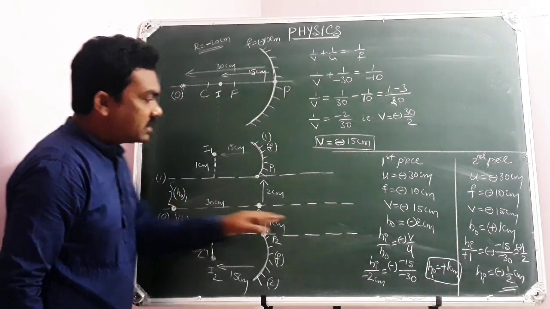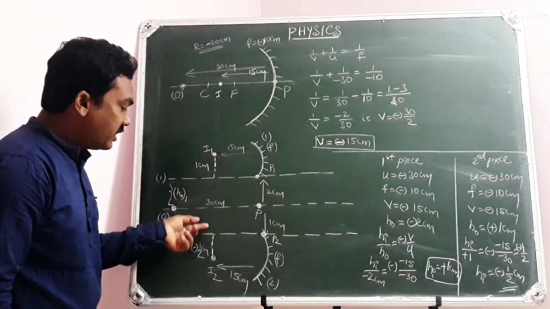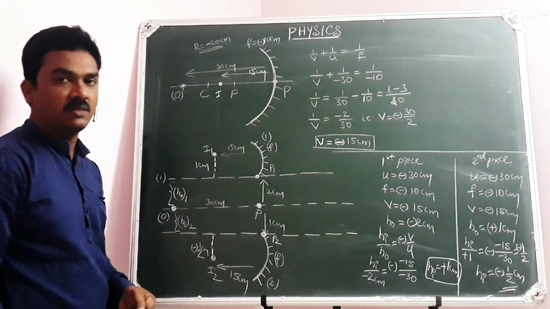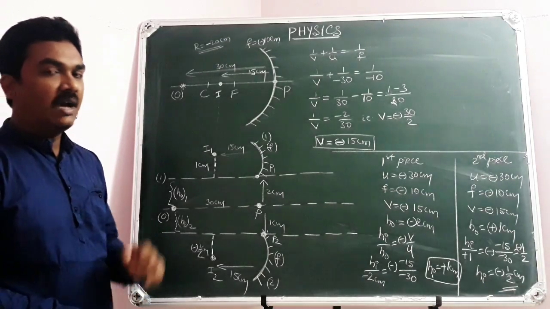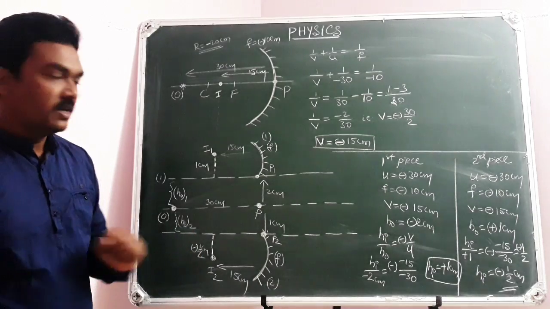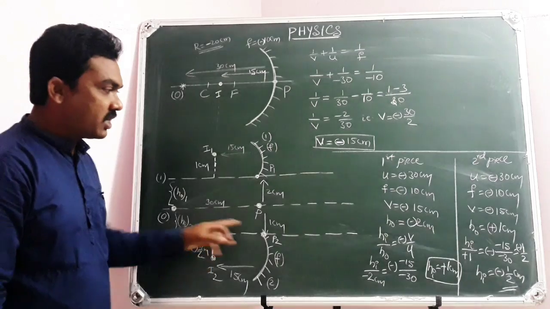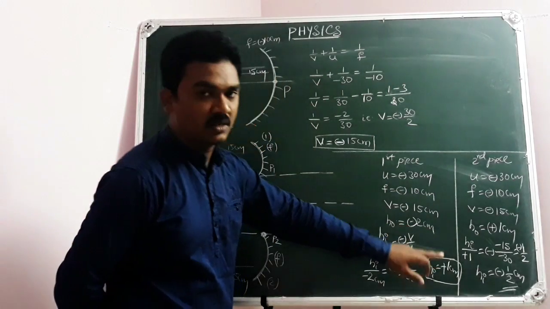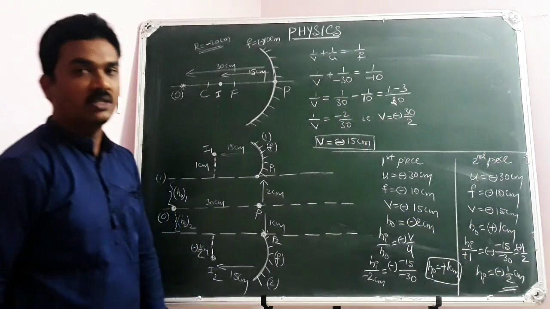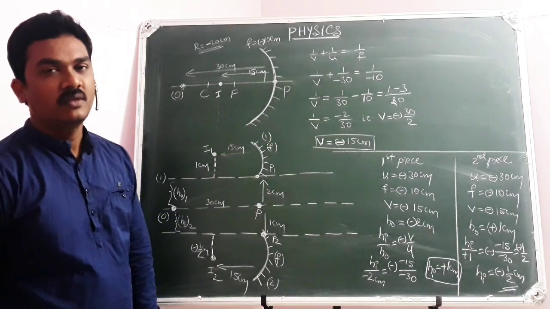So in the first case, the size of object is 2 centimeters, but the size of image is 1 centimeter. In the second case, the size of object is 1 centimeter, the size of image is 1 by 2 centimeter. Have you observed that in both cases the magnification remains the same? Here the image is reduced to half, here also the image is reduced to half. In the first case, object size 2 centimeters, image size 1 centimeter. In the second case, object size 1 centimeter, image size 1 by 2 centimeters. Means the magnification is 1 by 2, reduced to half.